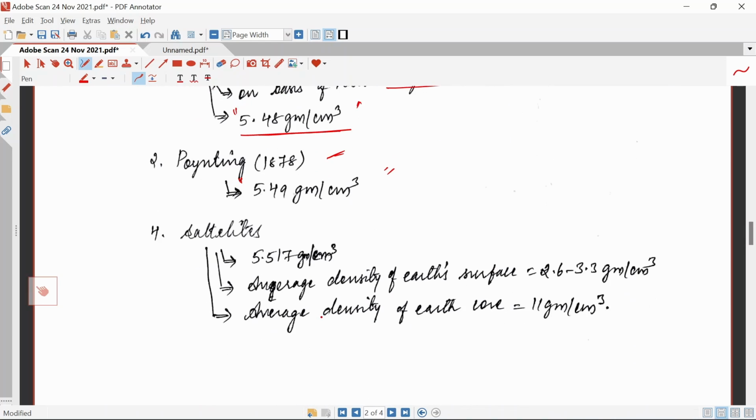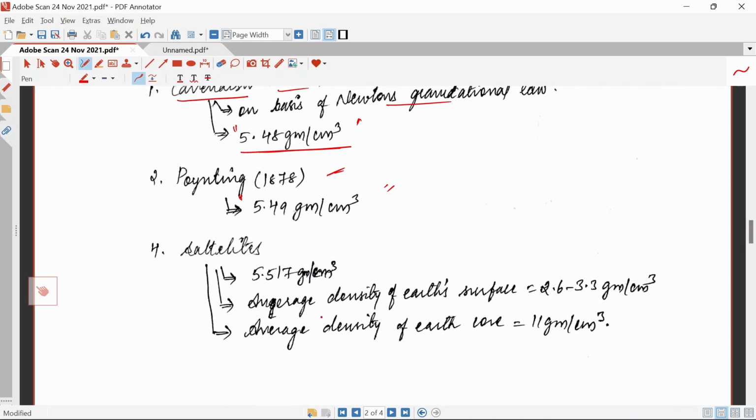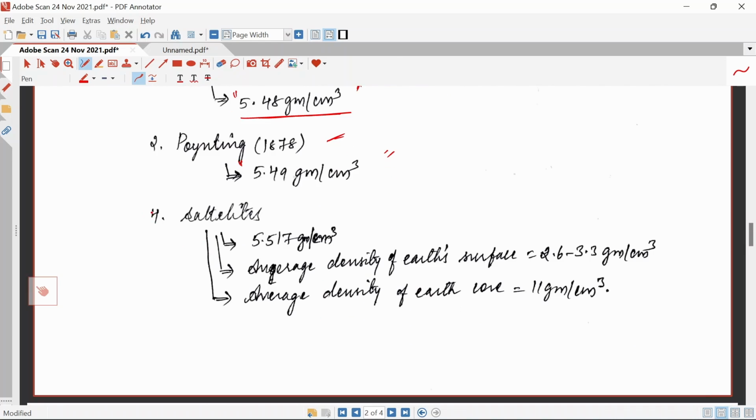In present day, with the help of satellites, we came to know that the average density of the earth is around 5.1517 grams per centimeter cube. Average density of earth's surface, the crustal area, is 2.6 to 3.3 grams per centimeter cube. Average density of the core is 11 grams per centimeter cube.